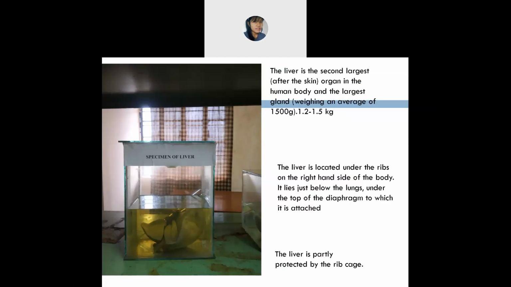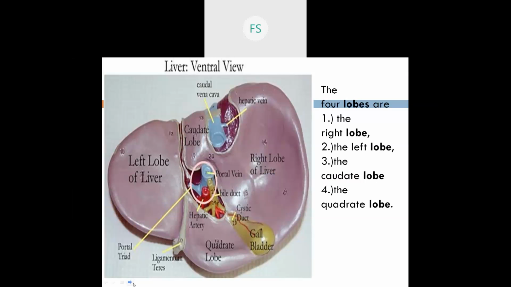ये liver कहाँ पे है? कौन सा part पे है? Right upper portion of the abdomen. Okay. And it is partly protected by the rib cage. And it is divided into how many lobes?